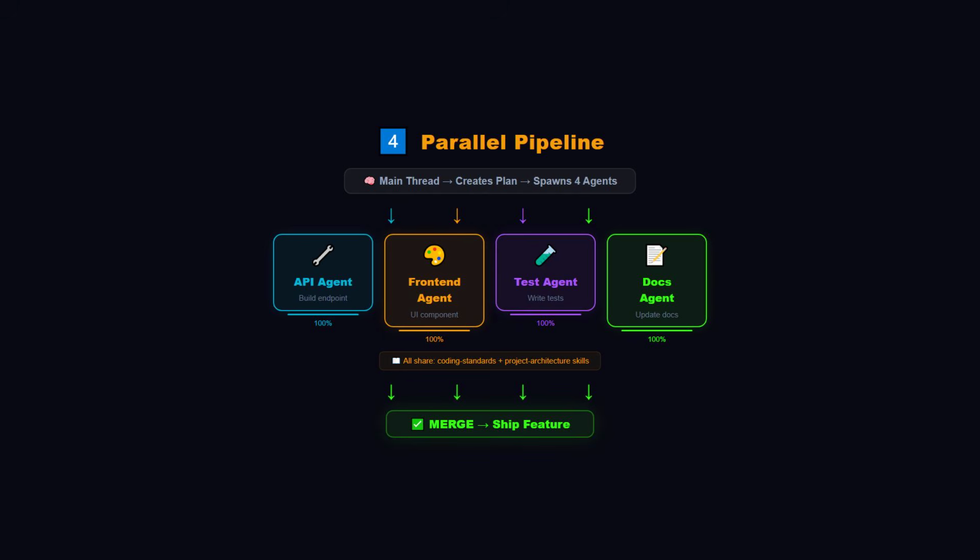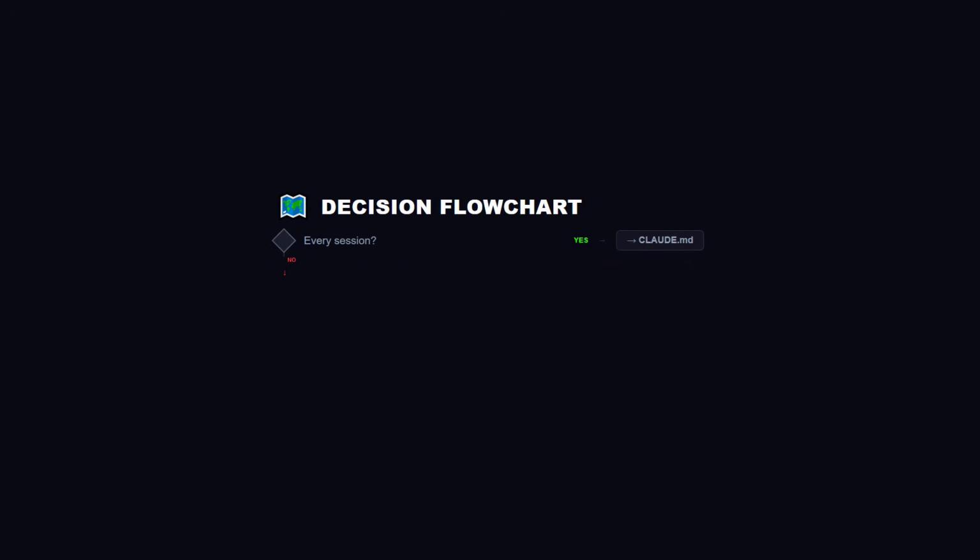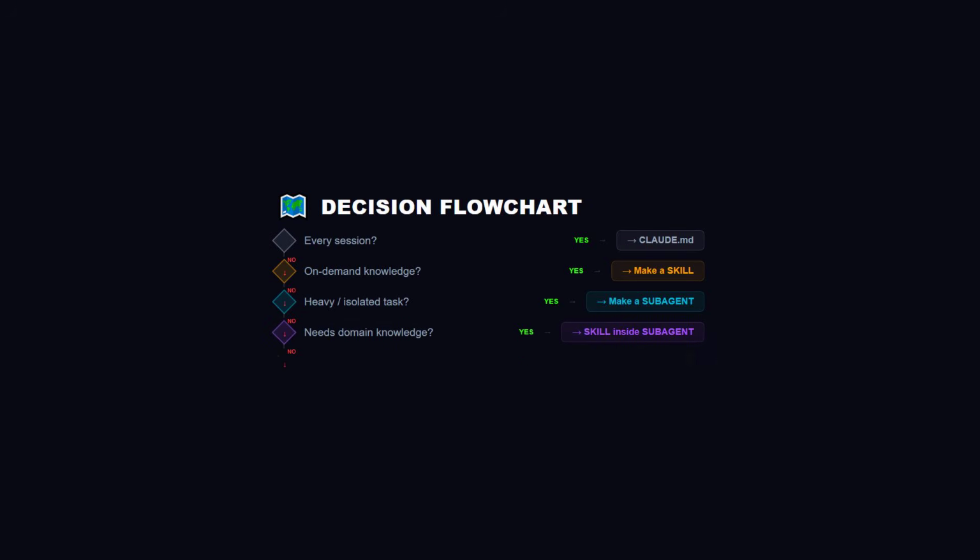Agent 2 writes the front-end component. Agent 3 generates tests. Agent 4 updates documentation. They all share the same coding standards and project architecture skills, so the code they produce is consistent even though they're working independently. 4 agents, 4 work trees, 1 set of skills. Everything merges clean. Let me give you the decision flowchart you can use every time.